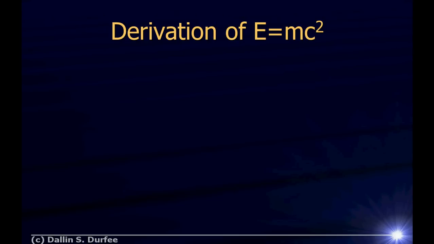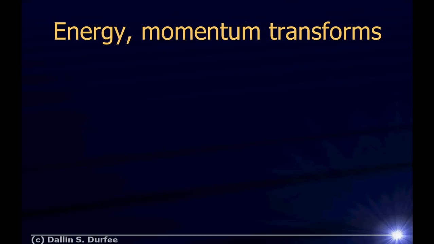Okay. Oh, I already showed you the derivation of E equals mc squared. I got ahead of myself. So, lastly, I'm going to talk to you a little bit about energy and momentum transforms. So, I can calculate the energy of a particle, right? The total energy is gamma mc squared. The momentum is gamma sub u m u, which is a vector, right?